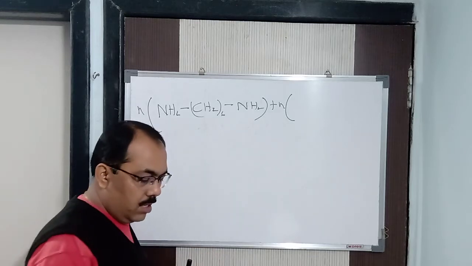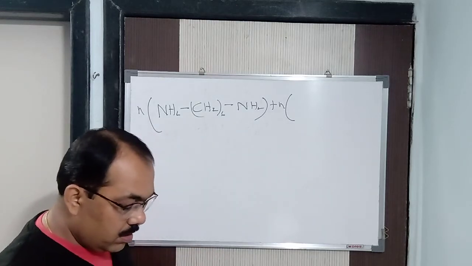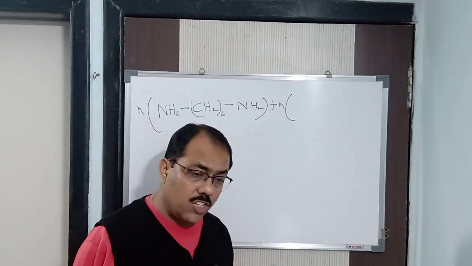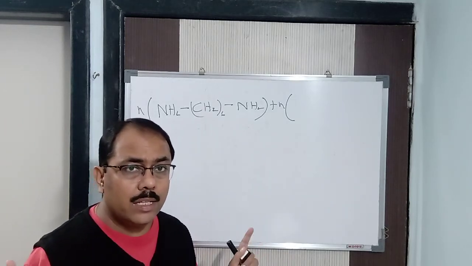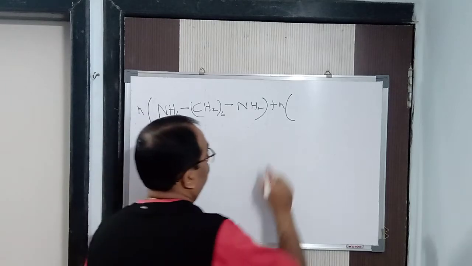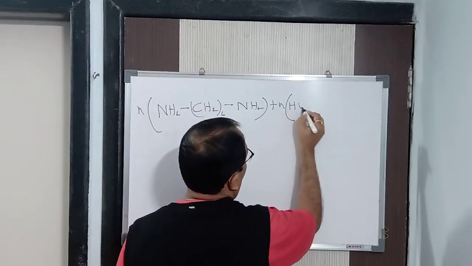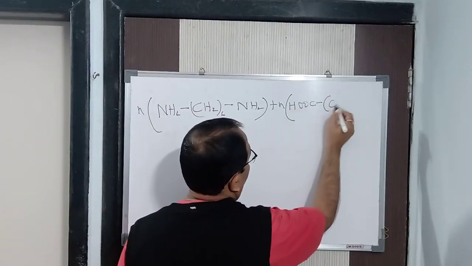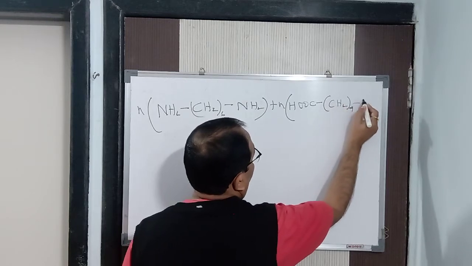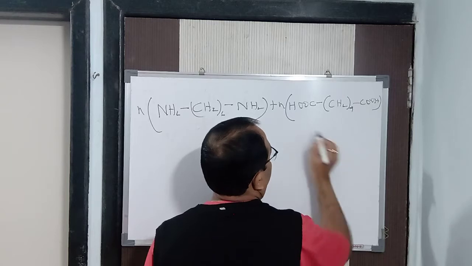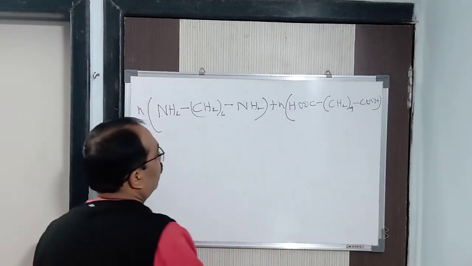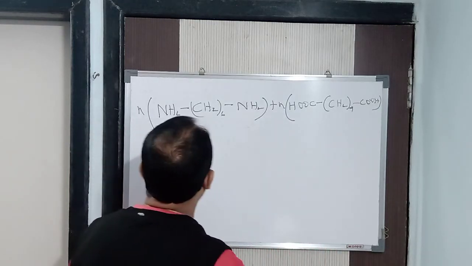What is adipic acid? 4 CH2 groups will be there and COOH groups will be attached to it. Got it? So that is HOOC, CH2 whole 4, then COOH. Why I am writing in this way you will come to know. See here, so what will happen here? A water molecule is removed.